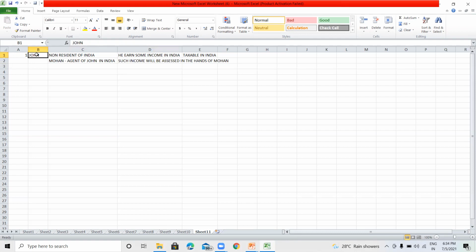So in whose hands will such income be taxable? There will be a representative assessee, means the person who will represent the assessee. Here the assessee is John and the representative assessee is Mohan. Such income will be assessed in the hands of Mohan, and Mohan will be liable to pay tax on such income.